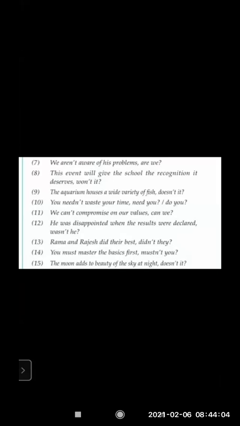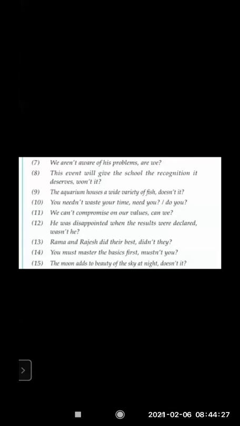So it's an affirmative sentence. Now to make it negative, did will become didn't, but you will see the pronoun used is they because there are two persons. Rama and Rajesh did their best, didn't they? That means they both did well.